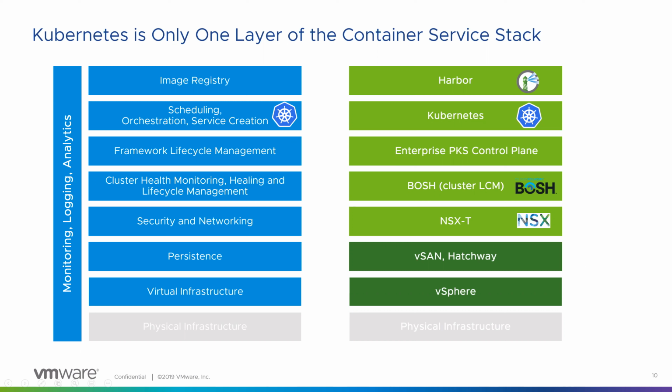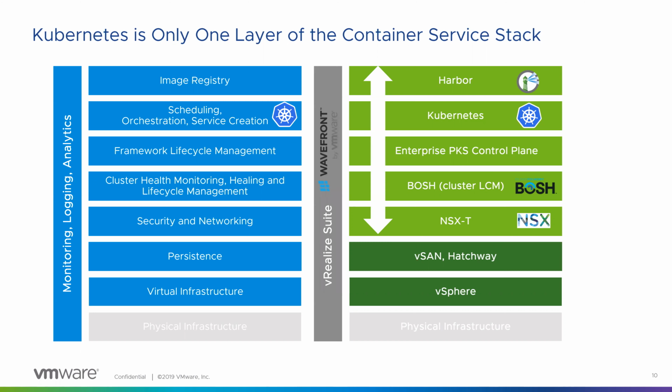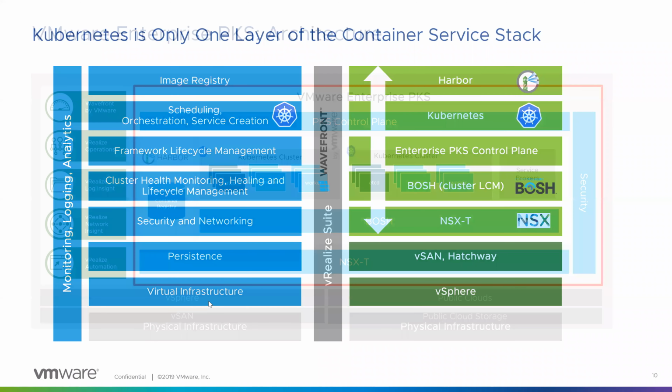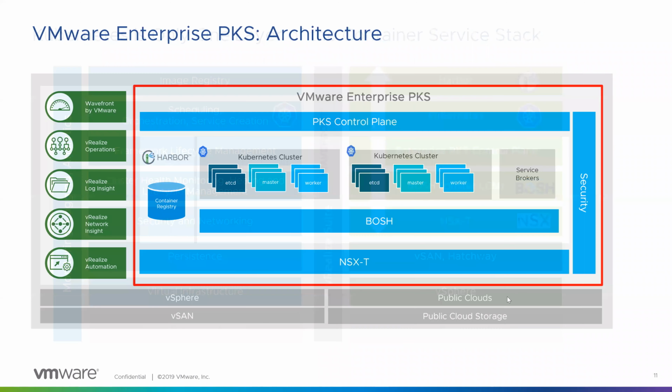Now let's take a look at the architecture of PKS. Here we are using Wavefront for monitoring purposes for PKS. We have vSphere, storage with vSAN, and public cloud and public storage. Public cloud storage is something containers leverage extensively for persistent data. For the entire PKS plane, we have a PKS control plane and a container registry. These are the things we just saw in the previous slide. And then we have BOSH, which is used for lifecycle management of containers.